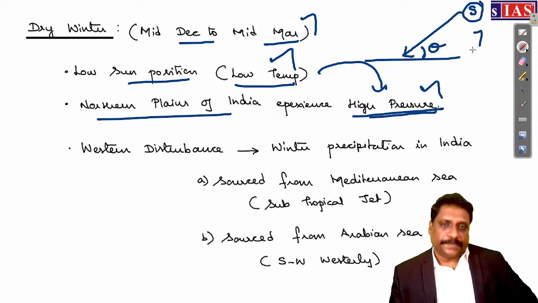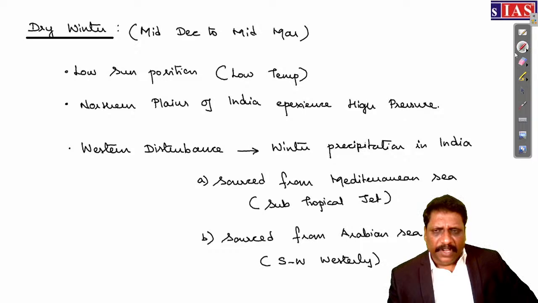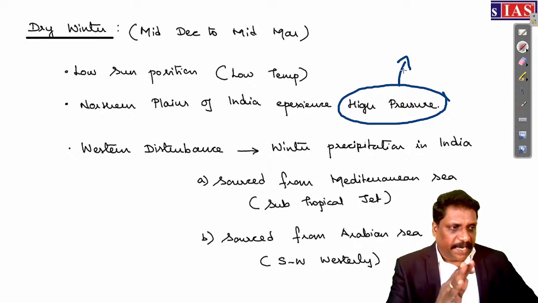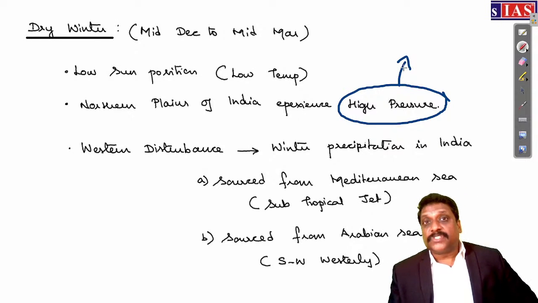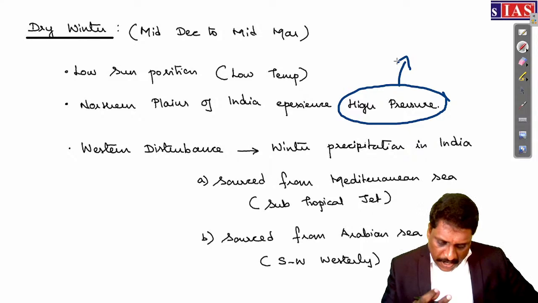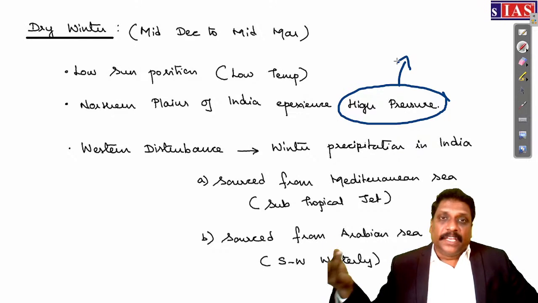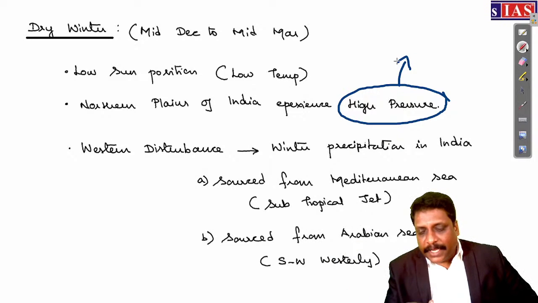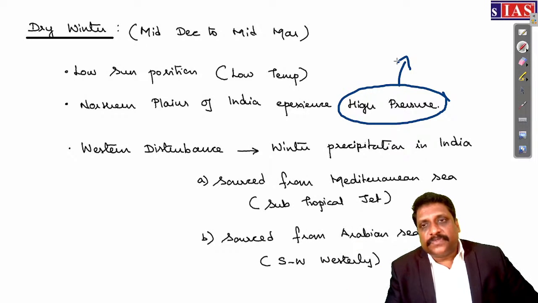High pressure. One universal logic. Whenever you experience high pressure, right? See, pressure is not always resulted by temperature. That is very important. Even I have pressure belts which are mechanically created. You call them thermal indirect: subtropical high and subpolar low are the pressure belts which we call thermal indirect. They are not resulted due to temperature as such.